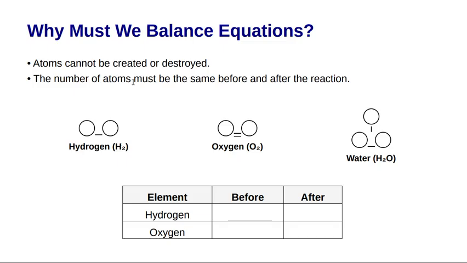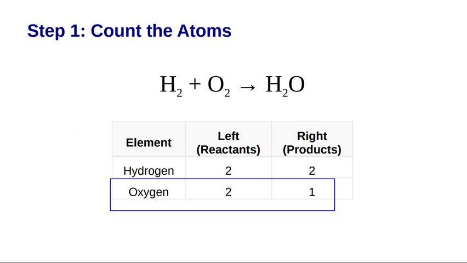Okay, but the number of atoms must be the same before and after the reaction. So we have a table, and we're gonna count the amount of atoms on each side. So on the left, like I said, left, right. Here's your left. Here's your right. Okay, there's 2 hydrogen and 2 oxygen, right? But on the right, there's only 2 and 1.